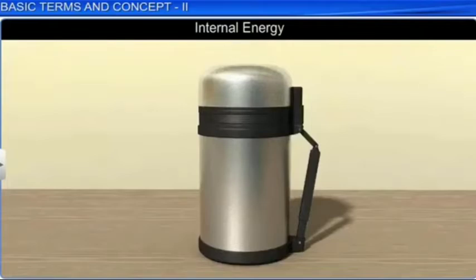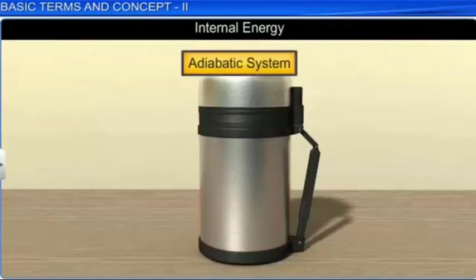Let us take a certain amount of water in a thermos flask or an insulated vessel that does not allow heat exchange with the surroundings. Such a system is called adiabatic. The state of such a system changes without an exchange of heat, and thus the process is called an adiabatic process. In other words, delta Q is equal to 0.